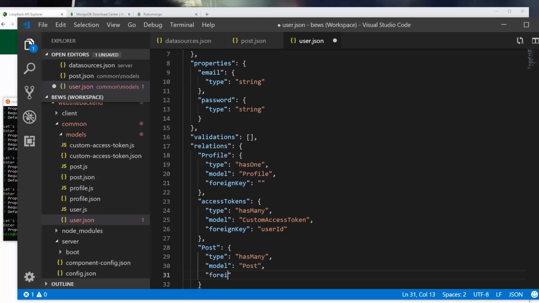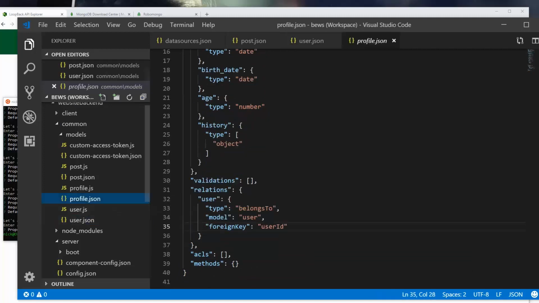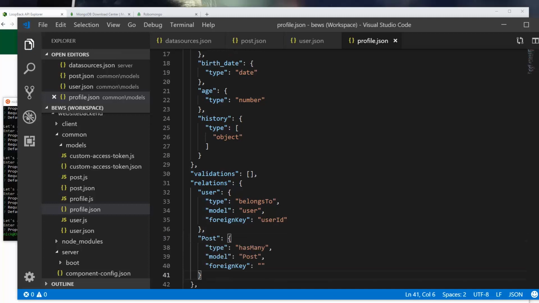And we're going to specify foreign key. We're going to leave it blank because it's a has many relation. And then we can actually copy this bit right here and go into our profile.json. And under user, we're going to add a comma and then just paste that right there and save. Now this is all rigged up to tie relations to posts and profiles.